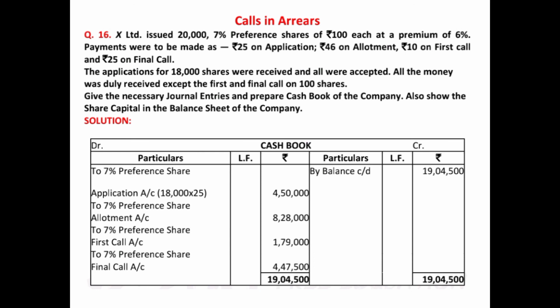Now in this case, no other entry is to be recorded in the cash book. So we'll just balance it. We'll total the debit side. It is coming to 19,04,500. Credit side, nothing is there. So that means the entire amount of 19,04,500 will be the balancing figure. So on the credit side, we have shown by balance carried down 19,04,500.